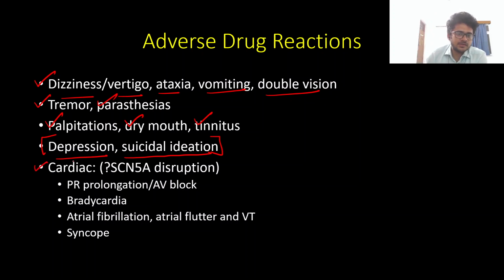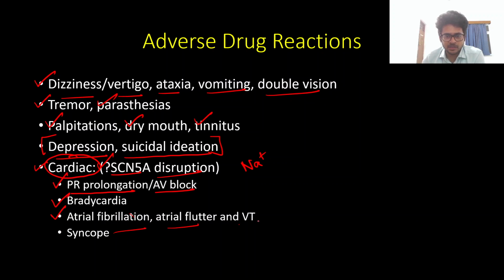And the other important system that is involved is cardiac, which is predominantly electrophysiological side effects. And this is mainly because of the sodium blocking properties of lacosamide and probably sodium channel 5A disruption caused by lacosamide. So this can take the form of, as discussed earlier, PR prolongation or AV nodal blocks, sinus bradycardia, and it can even cause tachyarrhythmias in the form of atrial fibrillation, atrial flutter, and sometimes rarely even ventricular tachycardia. And by causing all these, it can cause cardiogenic syncope.